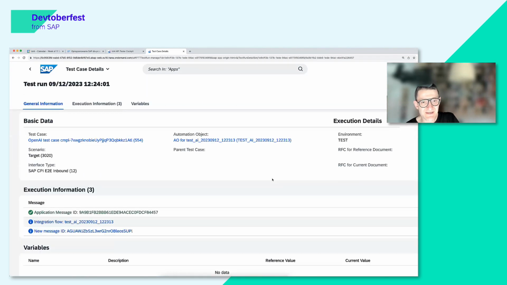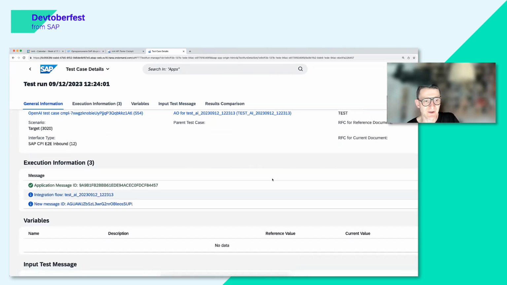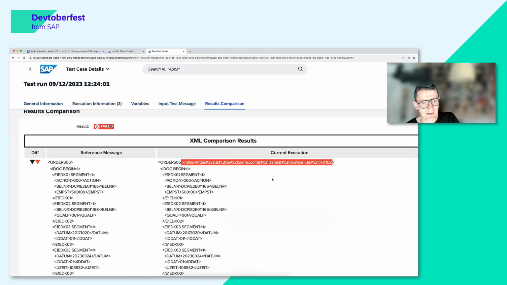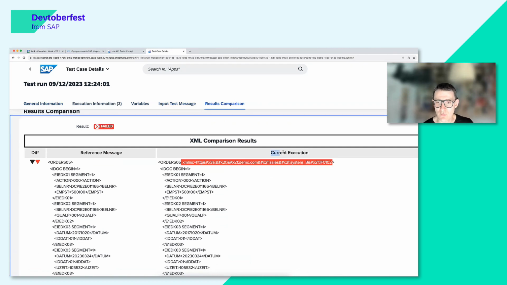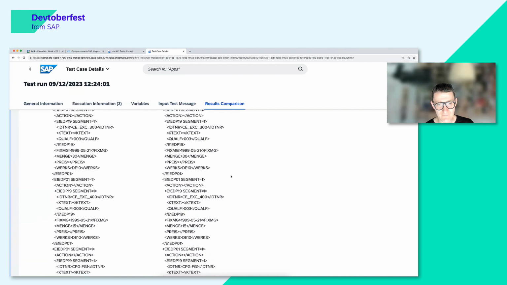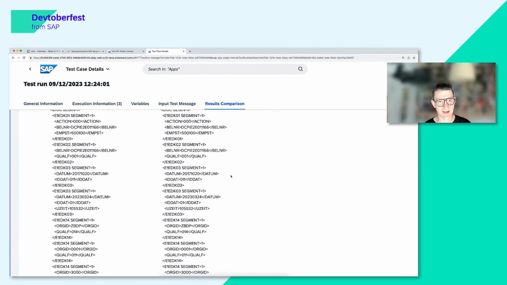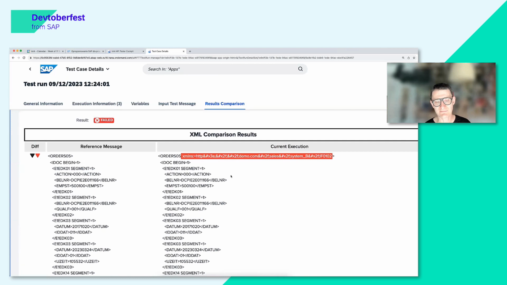We can see some technical details about the run. What was the integration flow? We can go directly to the integration flow. And we can see the result of the mapping of the current execution, and compare it with the reference message. We see that there is an issue at the namespace level, but actually all of the fields are mapped correctly. So AI, even in the first run, gave us a correct mapping.